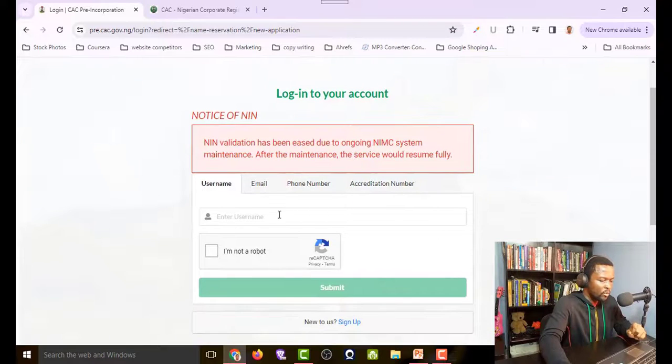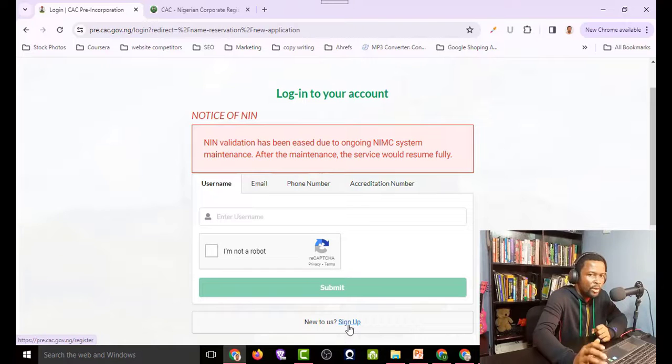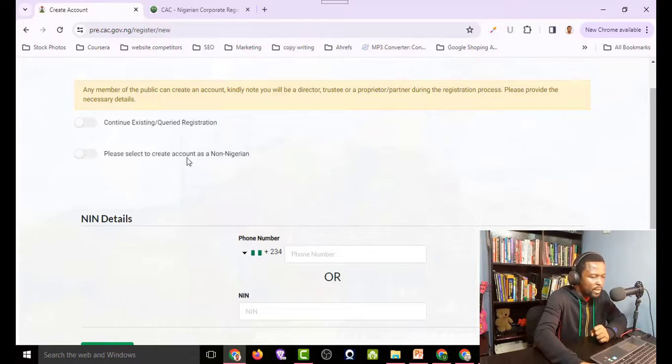Okay, so before you had to validate your name before you can do anything, but here you won't have to do that. The next thing we want to do is to sign up. So I'll simply come here and click on this sign up, and on this page we can see here continue existing stroke query registration. That's not what we want to do. It's saying please select to create account as a non-Nigerian. Of course I'm a Nigerian, so I wouldn't tick that.